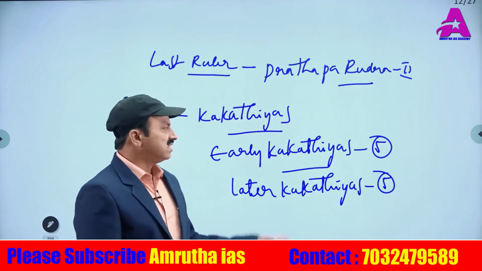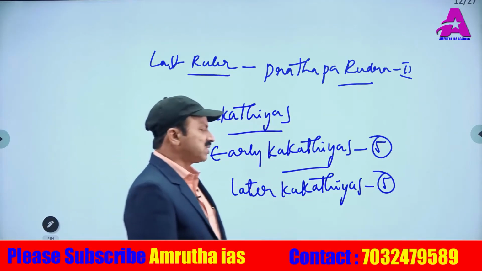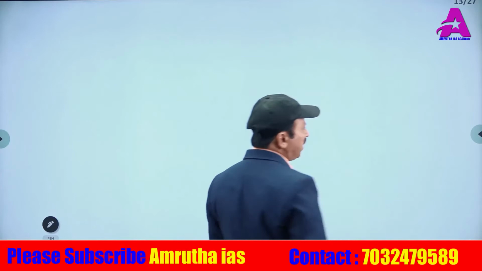Who are these early Kakatiyas? Among the Kakatiya rulers, the first one was Betarazu 1.